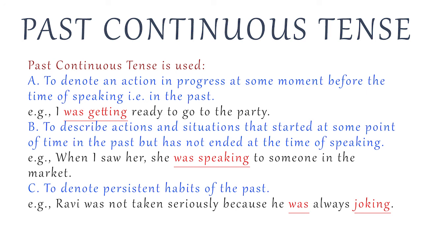Then third one, that is to denote persistent habit of the past. Example, Ravi was not taken seriously because he was always joking. So the words was getting, was speaking, was joking are all examples of past continuous tense.